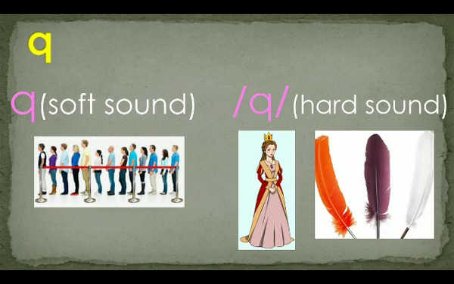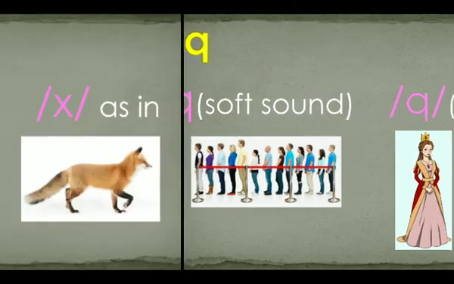And the soft sound of qua, Q is making a line, and the hard sound is qua: queen, quail.